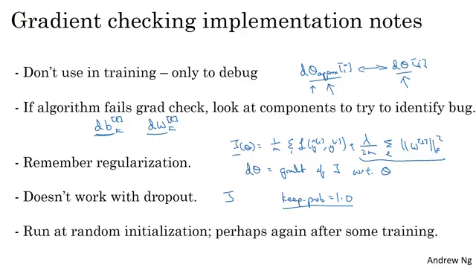Finally, this is a subtlety. It is not impossible, though it rarely happens, that your implementation of gradient descent is correct when W and b are close to 0, so at random initialization, but that as you run gradient descent and W and b become bigger, your implementation of backprop is correct only when W and b are close to 0, and it gets more inaccurate when W and b become large. So one thing you could do, I don't do this very often, is run grad check at random initialization and then train the network for a while so that W and b have some time to wander away from 0, from your small random initial values, and then run grad check again after you've trained for some number of iterations.